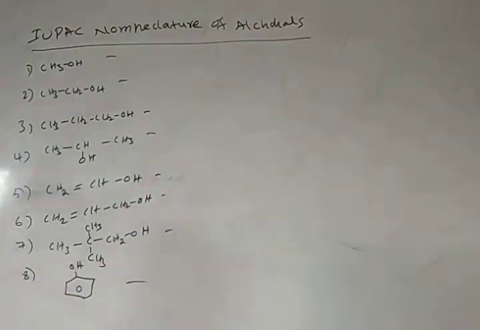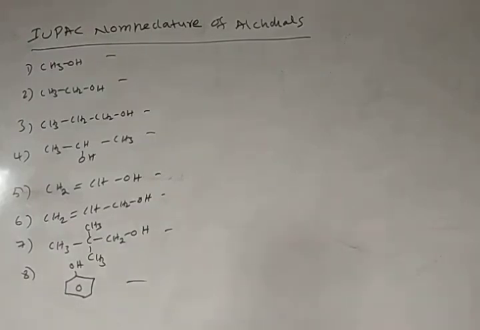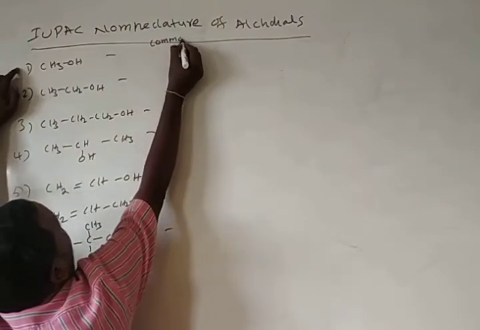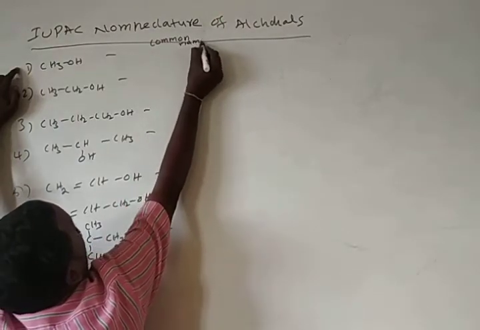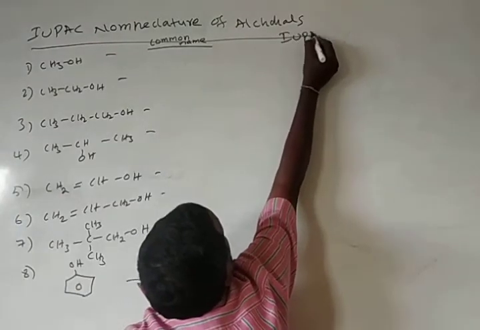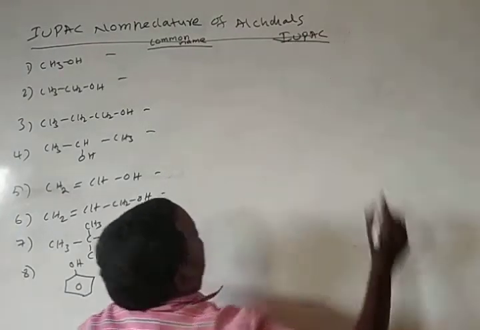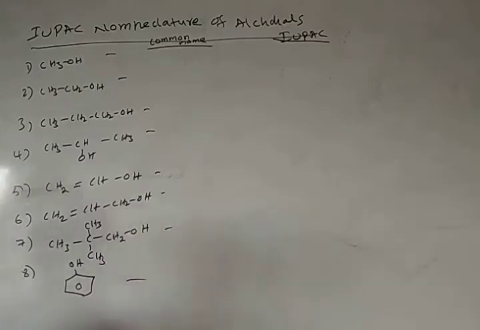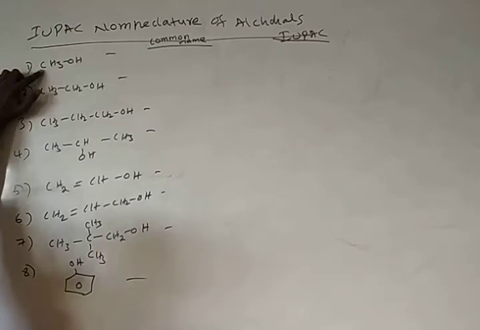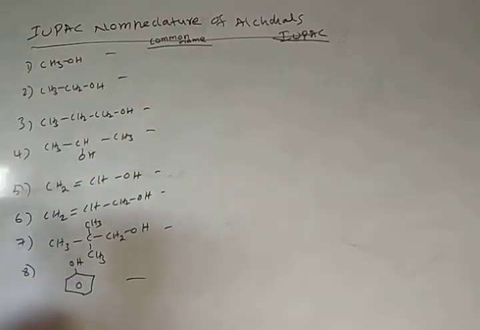Along with that, in continuation, I will give some more molecules. Here I am writing the common name, along with that the IUPAC name. How do we write the common name? First we write the alkyl group, then we call it alcohol.